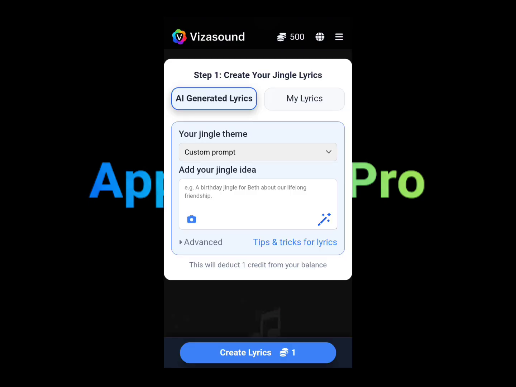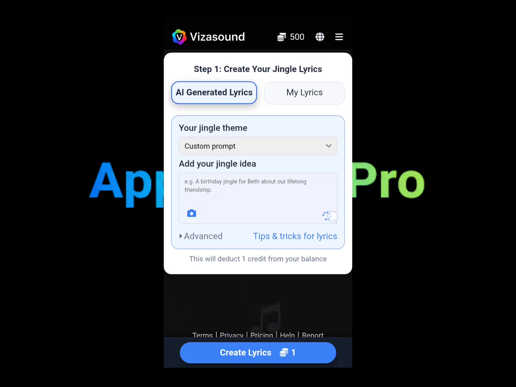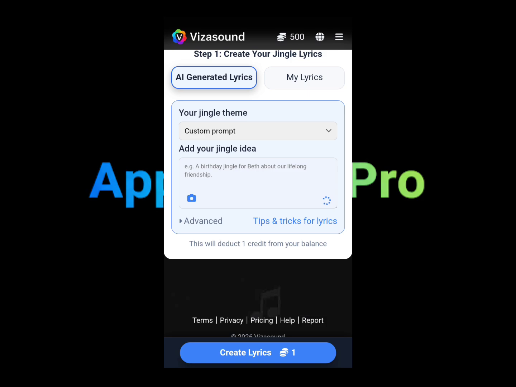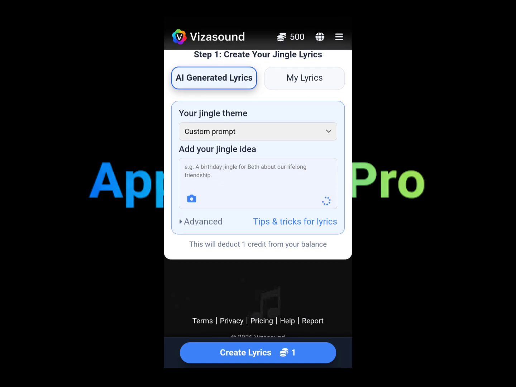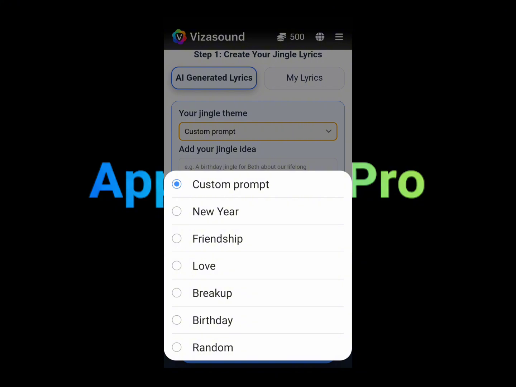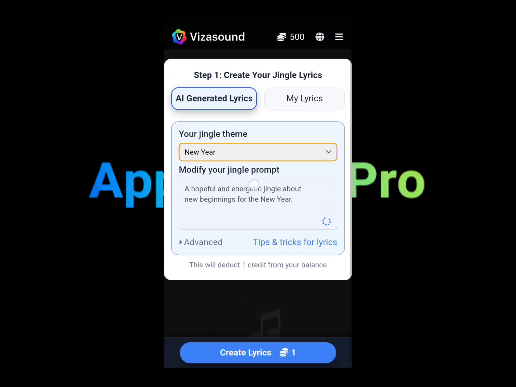It says create, and if you don't have anything in mind, you can always tap on this magical item here, or magical pen. It will generate or add an idea for you. And if you don't want a customize option, you can always use the new ear option.